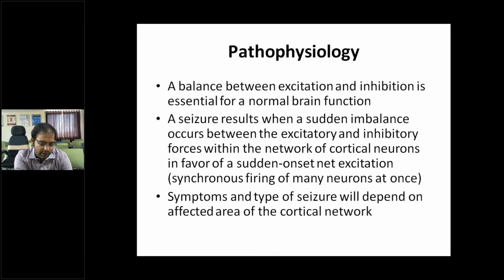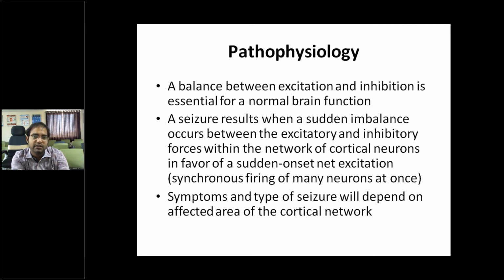So what is the pathophysiology? Always the brain of a child is more excitatory than inhibitory. A balance between excitation and inhibition is essential for normal brain function. The balance is already somewhat towards excitation in a child, but due to external somatic causes, what we discussed previously, infection or fever or tumor, all these can trigger and shift this balance towards excitatory, so that seizures can occur more commonly in children than adults.